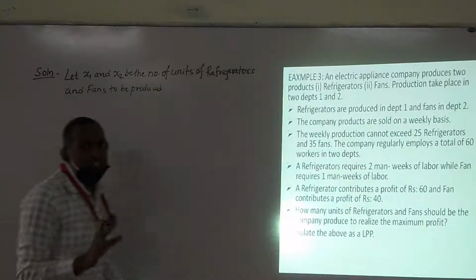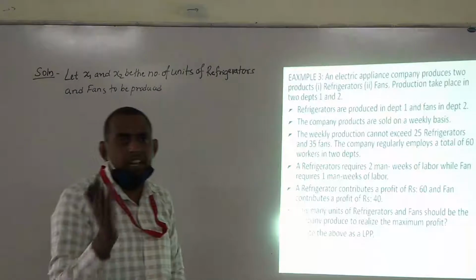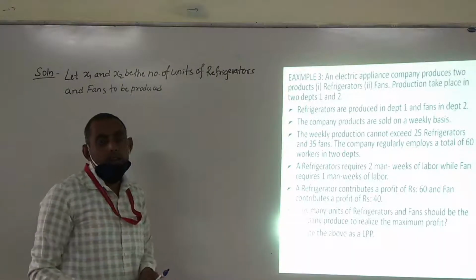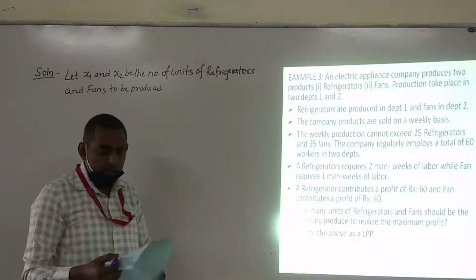This is called initialization. We are taking x1 and x2 as the number of refrigerators and fans to be produced.